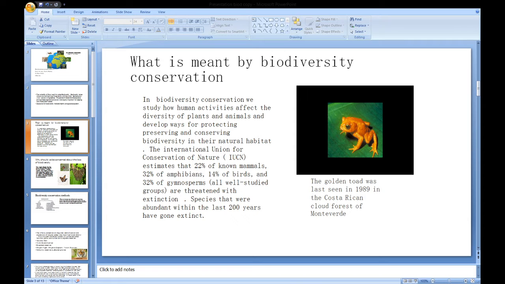The International Union for Conservation of Nature (IUCN) estimates that 22% of known mammals, 32% of amphibians, 14% of birds and 32% of gymnosperms are threatened with extinction. Species that were abundant within the last 200 years have gone extinct. This photograph is of the golden toad, an extinct species now, a species of true toad that was once abundant in a small high altitude region of about 4 square kilometers in an area north of the city of Monteverde, Costa Rica.